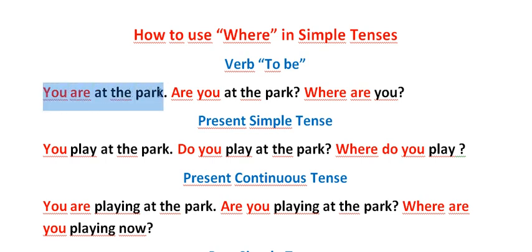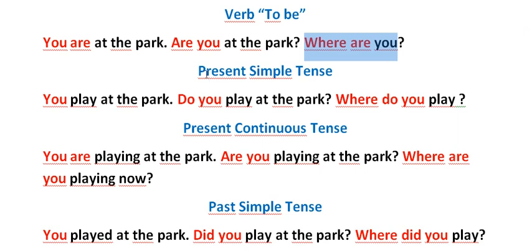You are at the park. This is a positive sentence. Then when we make this sentence into a question sentence, are moves to the beginning of the sentence. So, are you at the park? And if you want to add where, it goes before the are. So, where are you?